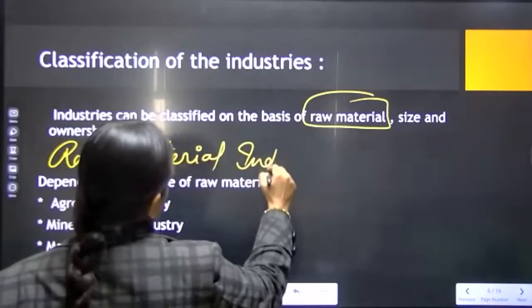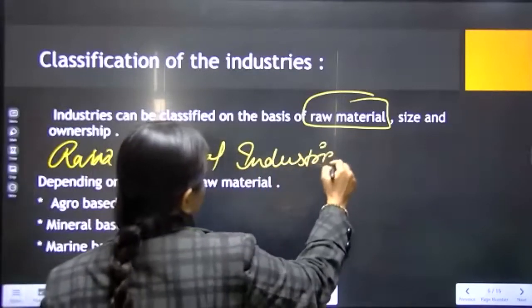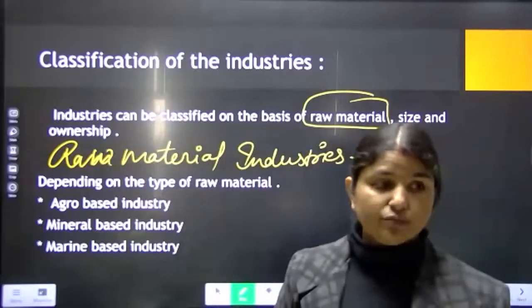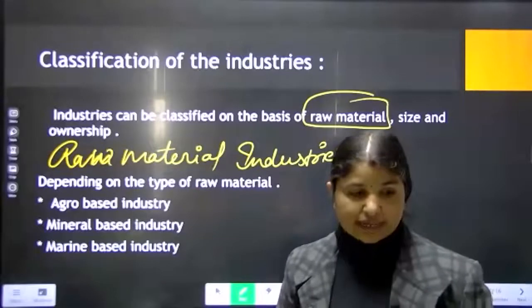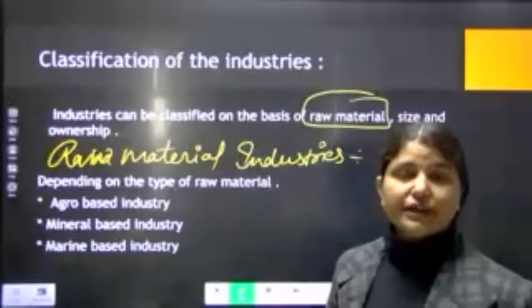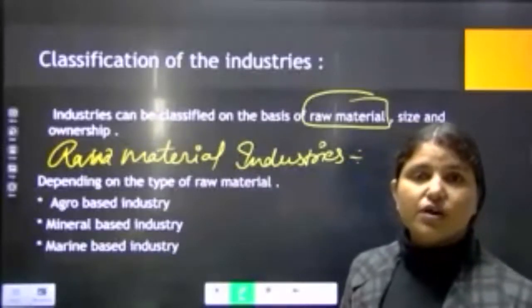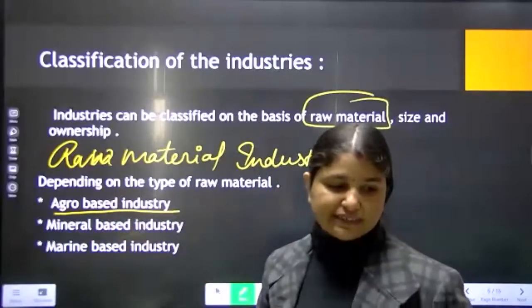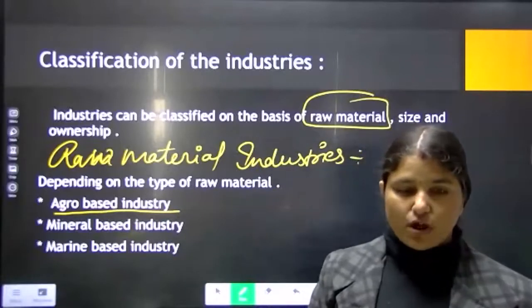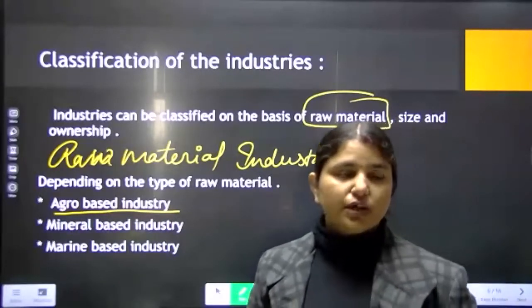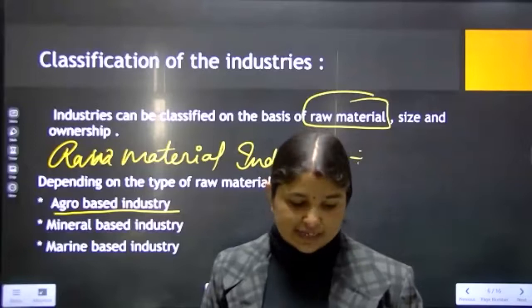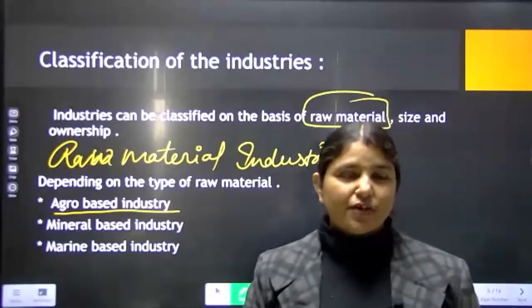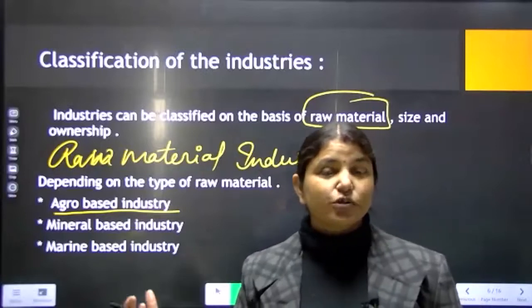The topic we have to discuss in the class now is raw material industries, or industries which are working on raw material. In that, first we will see agro-based industry. Now what do you mean by agro-based? Agro-based means industries which are related to agriculture.